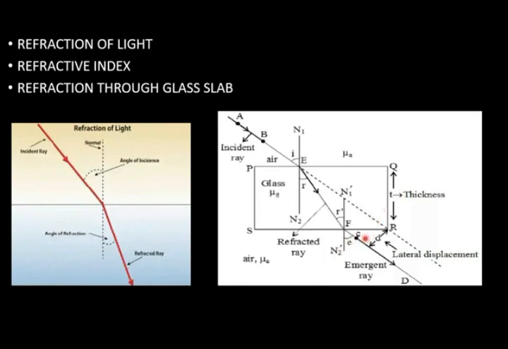When a ray of light enters from air to the glass slab and again comes out, the emergent ray will be parallel to the direction of the original path of incident ray. There will be a shifting in the path, and that shifting of path is called lateral displacement.